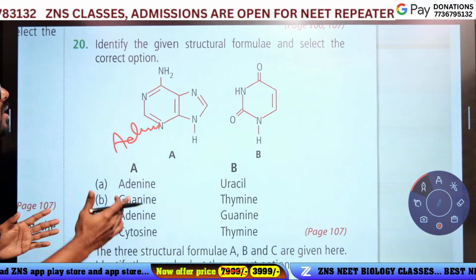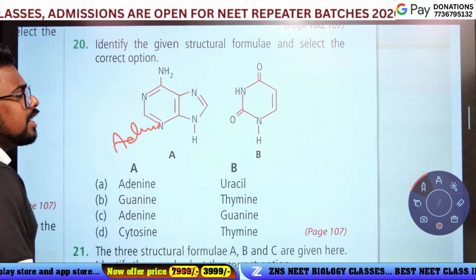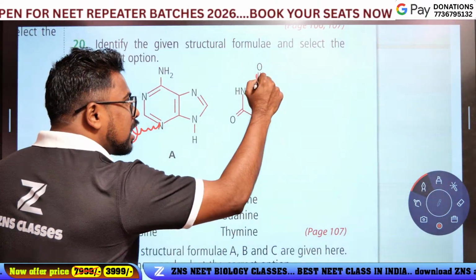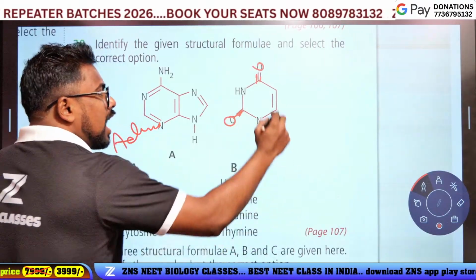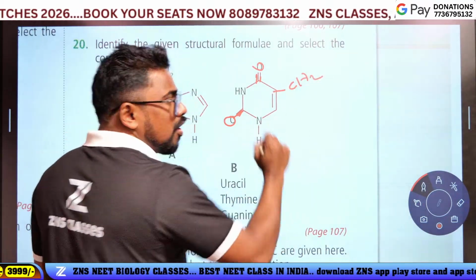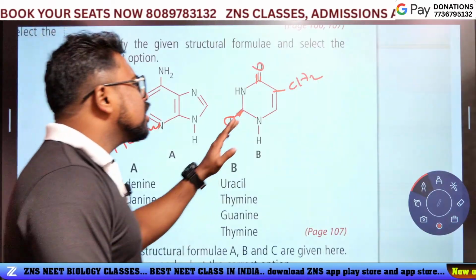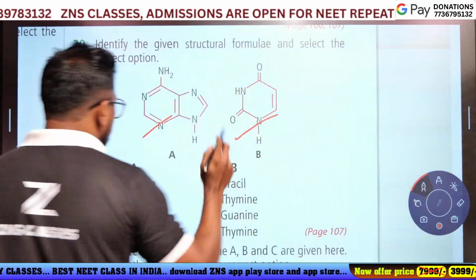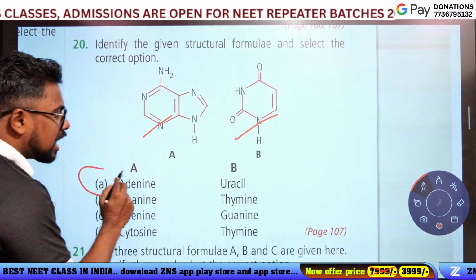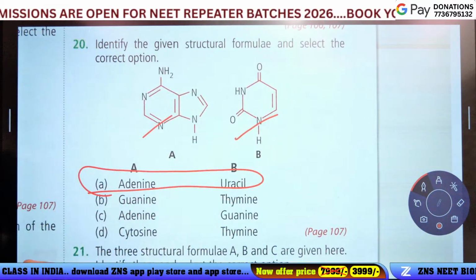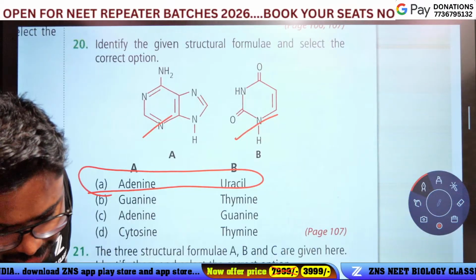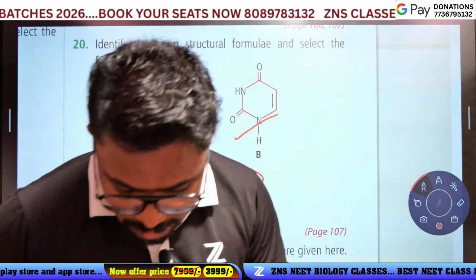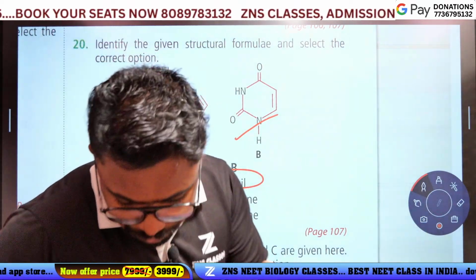Okay, this figure, who is this? It is adenine. And who is this? It is uracil. Double bond O. And CH3 is thymine. Not a CH3, because it is uracil and it is adenine. Adenine and uracil. Option A is the answer. Yes. Okay, Rebecca. Good. Rebecca is good.